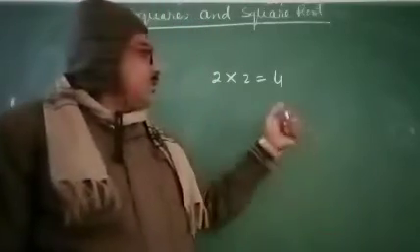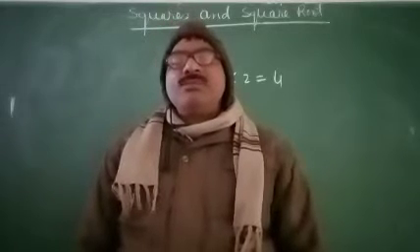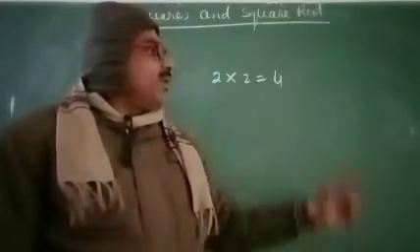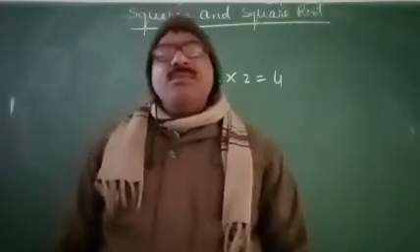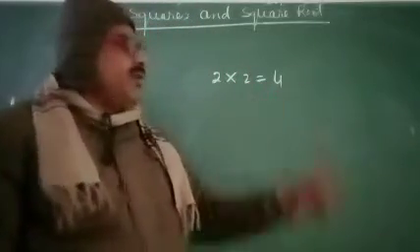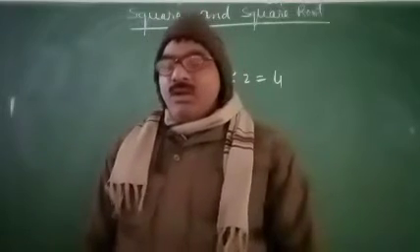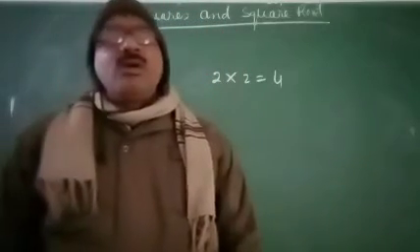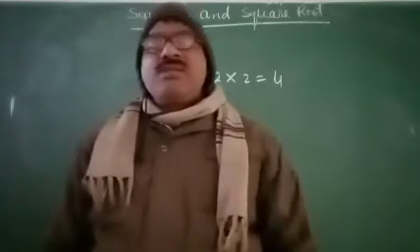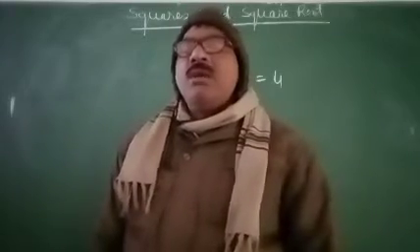It means the square of a number is a number obtained by multiplying the number by itself. Here we multiply 2 and 2 and we get 4. 4 is the square number. Now, how will I find by observation which number is a perfect square and which number is not a perfect square?